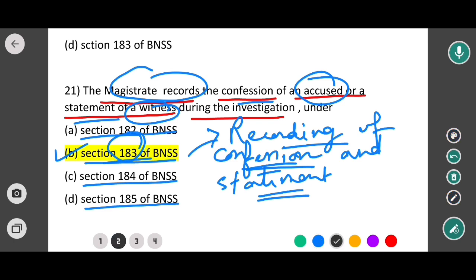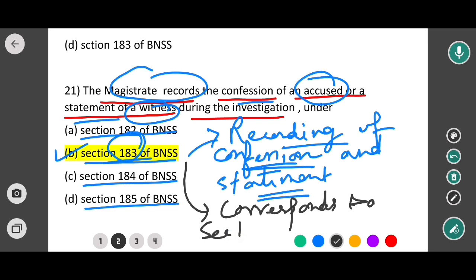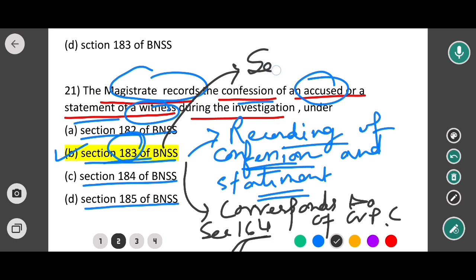So section 183 of BNSS corresponds to which section of CRPC? It corresponds to section 164 of CRPC. दैट मीन्स ये कौन सा सेक्शन को कॉरेस्पॉन्ड करता है? सेक्शन ऊपर में लिख देती हूँ, सेक्शन 164 ऑफ CRPC.